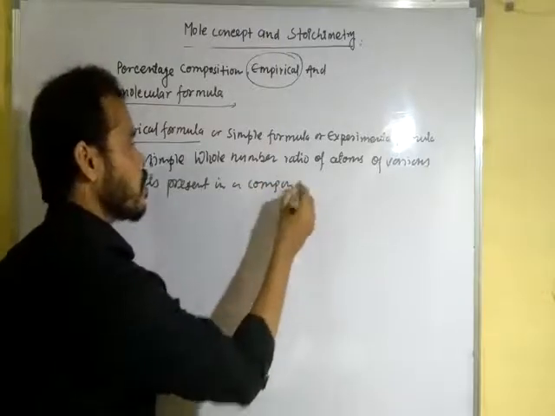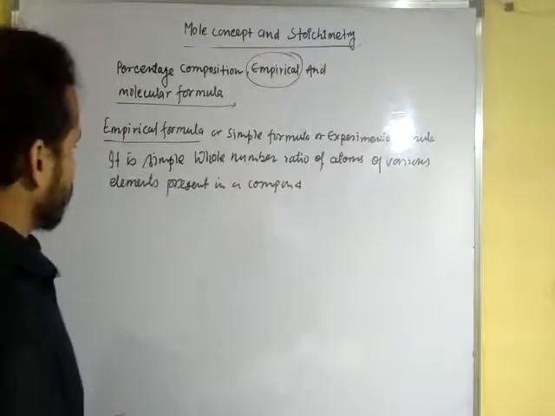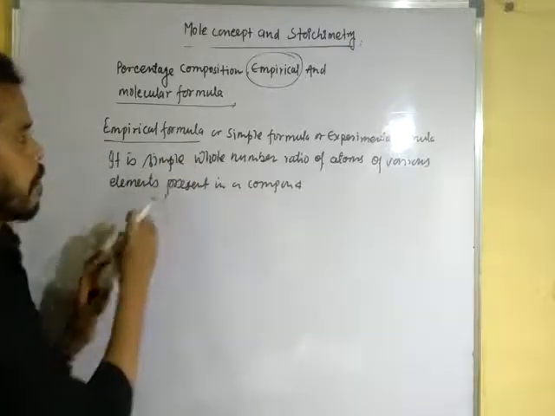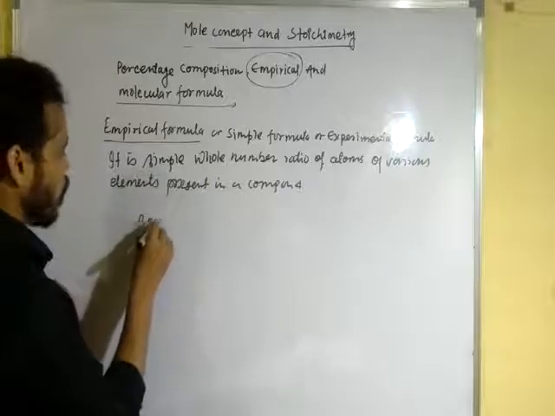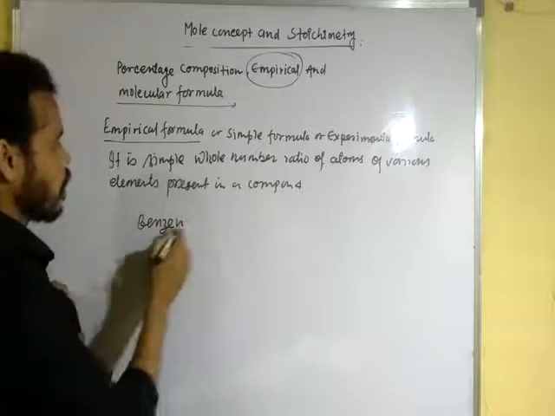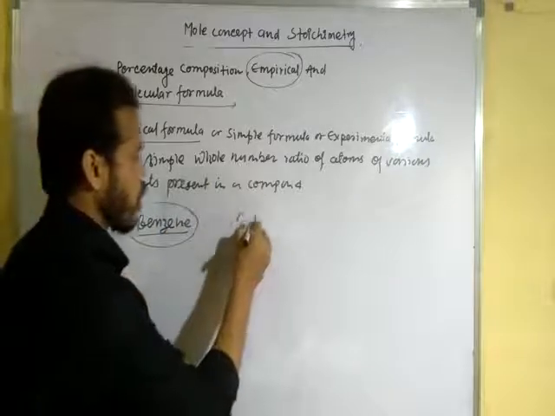Suppose we talk about benzene. Dear student, you know the molecular formula of benzene is C6H6.